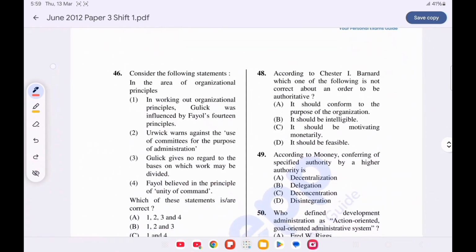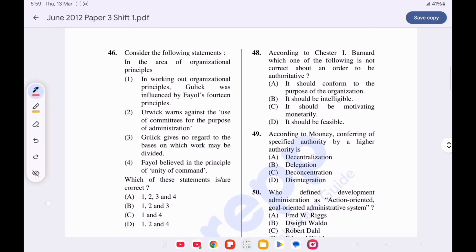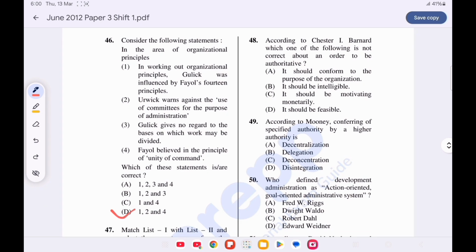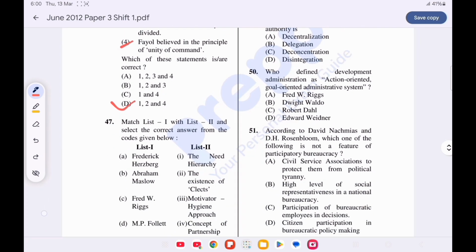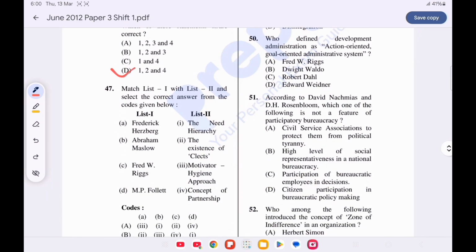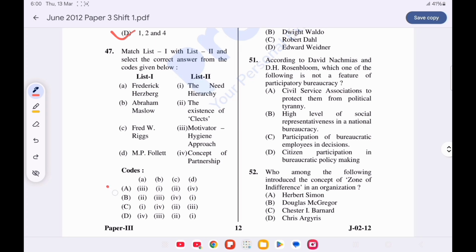Question number 46. Consider the following statements in the area of organizational principles. Option D is correct. First statement, second and fourth are true. First is, in working out organizational principles, Gulick was influenced by Fayol's 14 principles. Urwick warned against the use of committees for the purpose of administration, and Fayol believed in the principle of unity of command. Question number 47. Match list 1 with list 2 and choose the correct option from the code given below. Option A is correct, as Frederick Herzberg gave the motivation hygiene approach, Abraham Maslow gave the hierarchy of needs, Clayton Alderfer gave the existence, relatedness and growth theory, and M.P. Follett gave the concept of partnership.